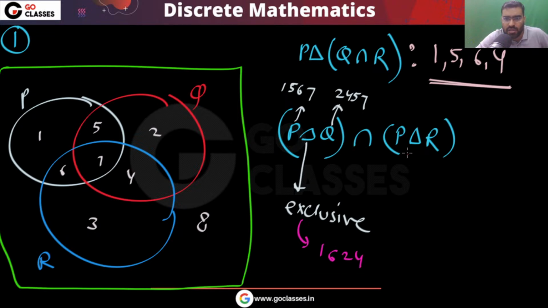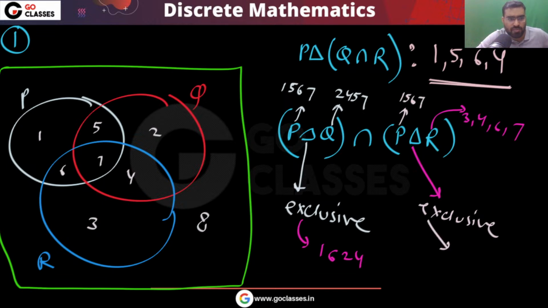Similarly, R has the area 3, 5, 6, 7. So what is exclusive? P has 1, 5, 6, 7. Exclusive will be 1, 5, 3, 4.